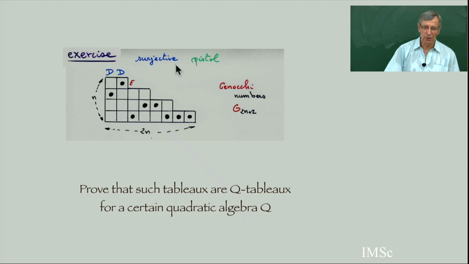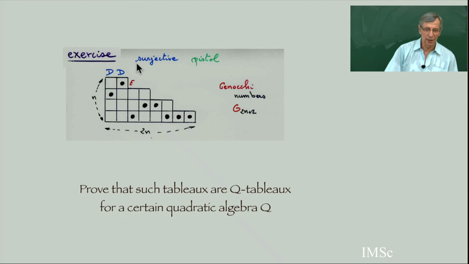And a surjective pistol means 2 conditions. First condition, you put 1 black point in each column. So if there are n possible black points here, then n minus 1, n minus 1. So the number of such possibilities is n factorial multiplied by n factorial, the total number of ways to put a black point in each column.